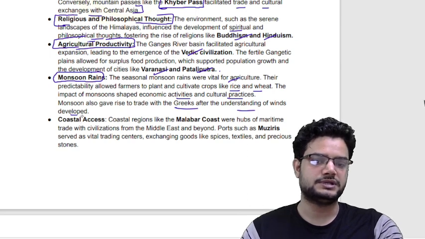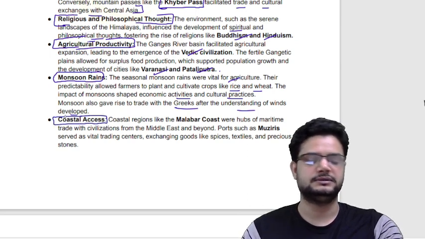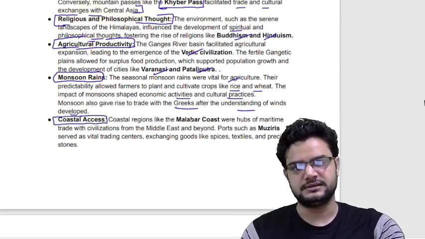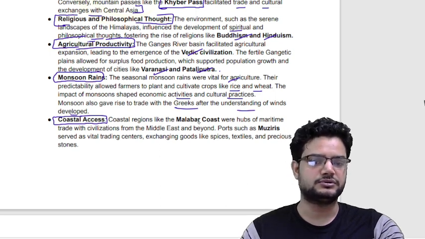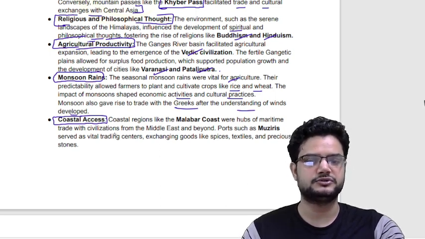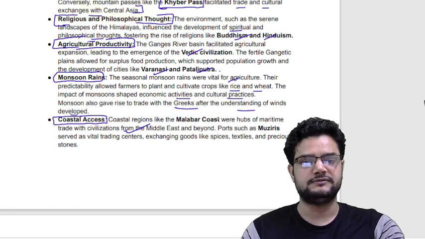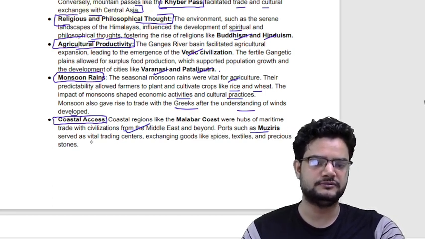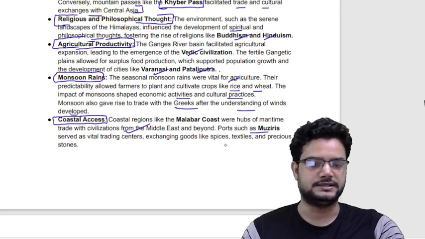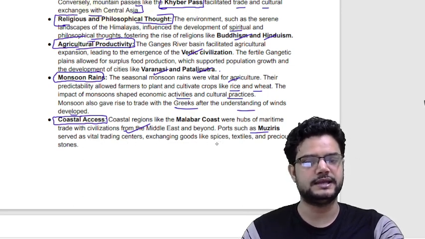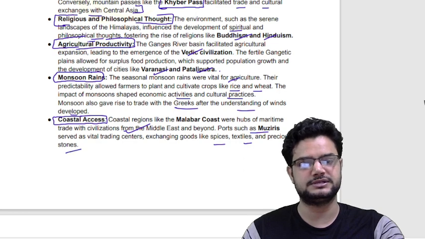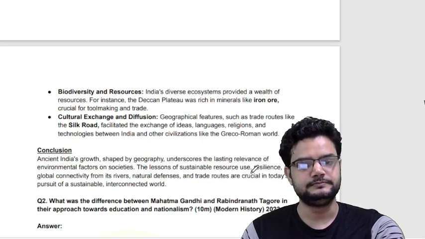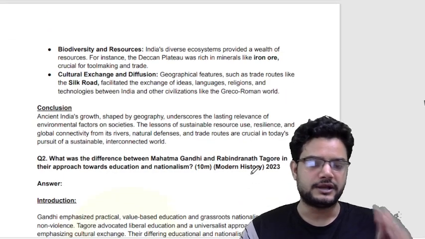Then coming to coastal areas, because of the vast coastal areas that India has, you can give an example that coastal regions like the Malabar coast were hubs of maritime trade with civilizations from the Middle East and beyond. You can give an example like ports like Muziris, which served as vital trade centers, exchanging goods like spices, textiles, precious stones.